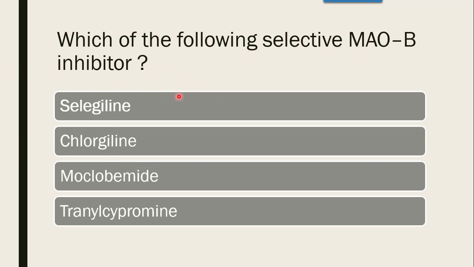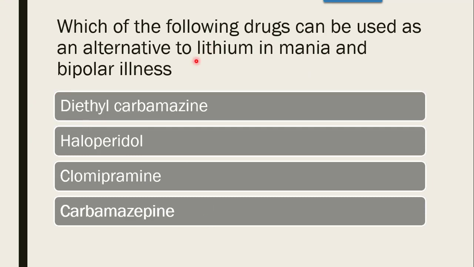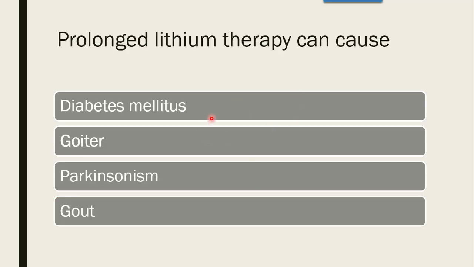Next is, which of the following is a selective MAO-B inhibitor? Just now we discussed that selegiline is a selective MAO-B inhibitor. Clorgyline, moclobemide, tranylcypromine are the other options. The correct answer is selegiline, which is the selective MAO-B inhibitor. Next question. Which of the following drugs can be used as an alternative to lithium in mania and bipolar illness? Whether it is diethylcarbamazine, haloperidol, clomipramine, or carbamazepine. The correct answer is carbamazepine, which is used as an alternative to lithium.